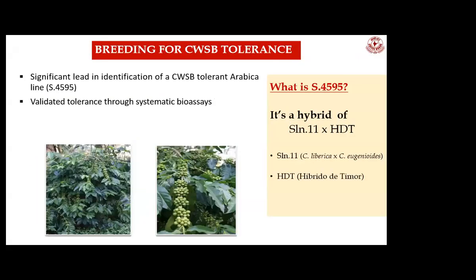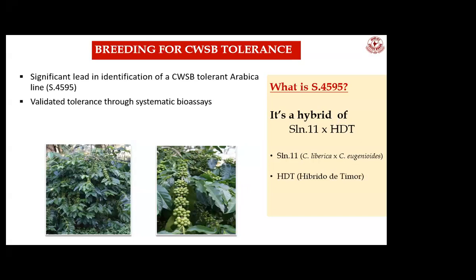So apart from these, we are also looking for some tolerant materials. There is a long-standing demand from the planters for tolerant materials for coffee white stem borer. Here I would like to mention that as coffee is an introduced crop from other countries, the source material for tolerance is very limited. So during our screening studies along with the plant breeding divisions, we found a material called 4595, which showed tolerance against coffee white stem borer. That means the incidence levels were very low in this particular variety.